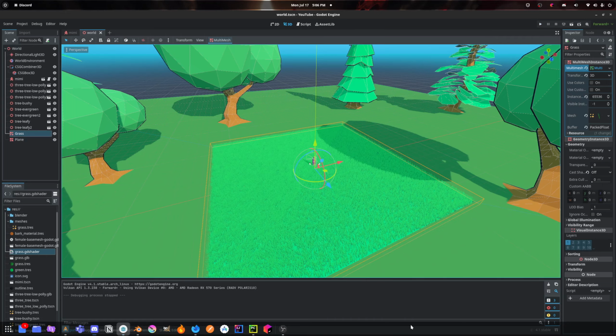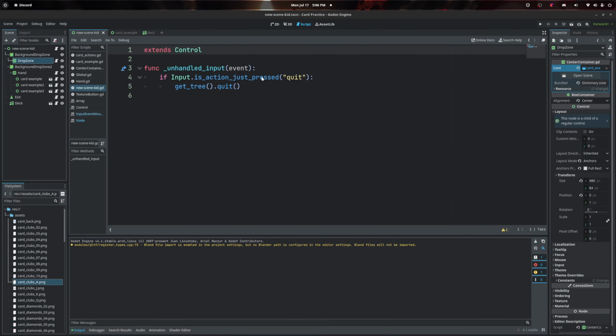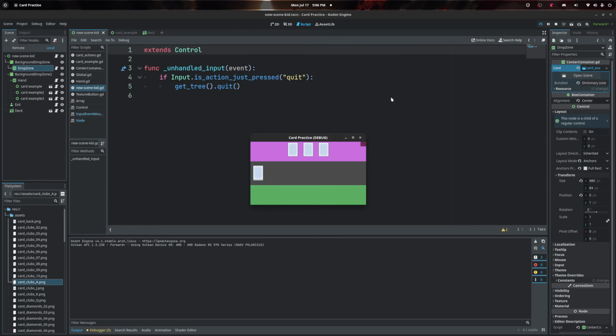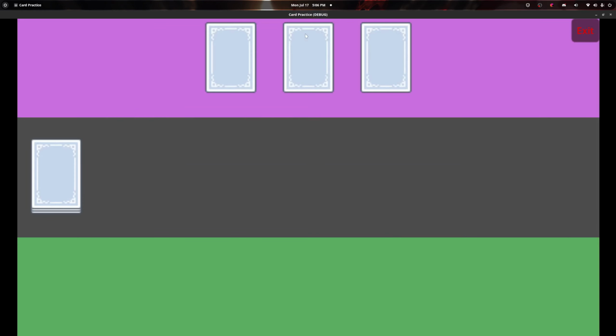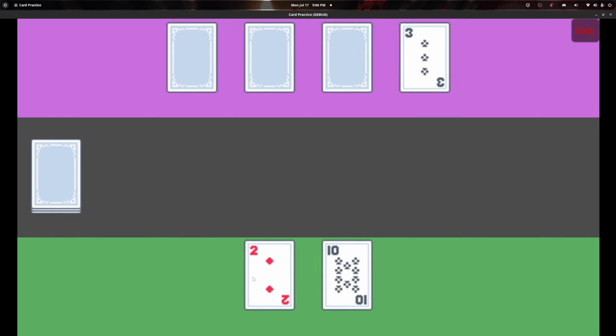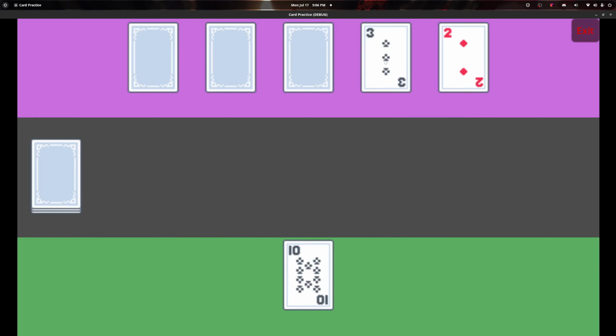And then finally, my buddy is making a game and I'm helping him out. So it's basically a card game. This is not what the artwork looks like at all, but I really wanted to play around with being able to have a deck, have a hand, and being able to play cards, drag cards, do some animations.